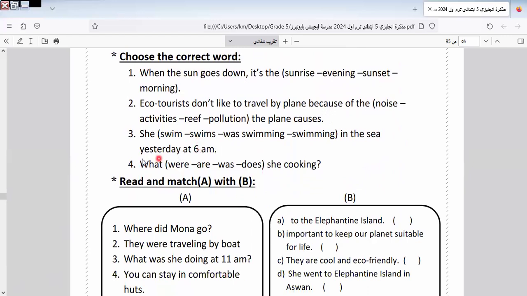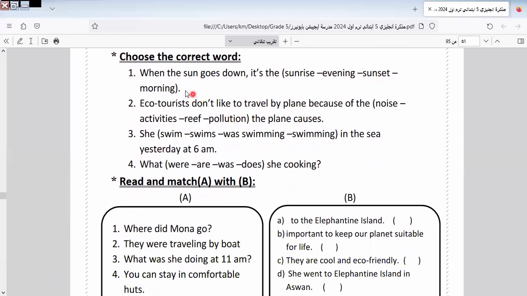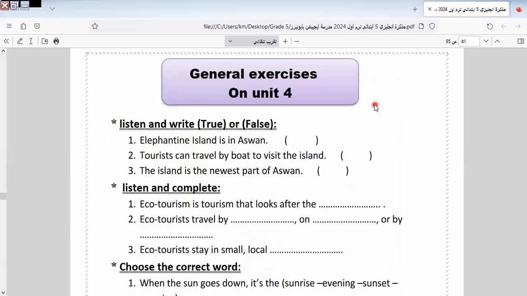As we told you before, the listening, I will leave the listening according to your teachers in your classroom, doing it by yourself, because listening is unseen, okay? When the sun goes down, it's day. When the sun goes up means sun rising, okay? Up, rising. Goes down means what? Means sunset, like this, okay?